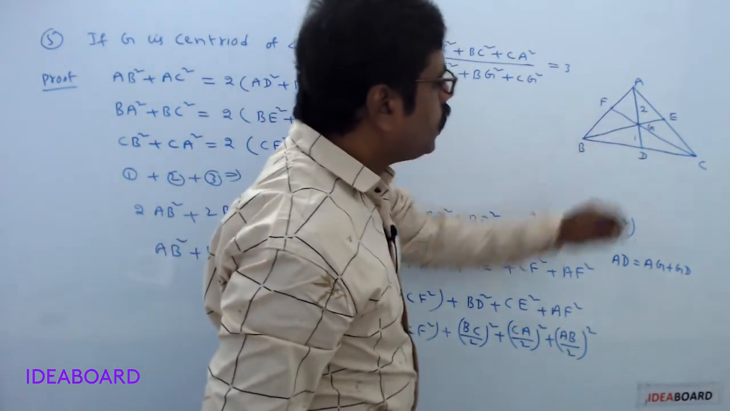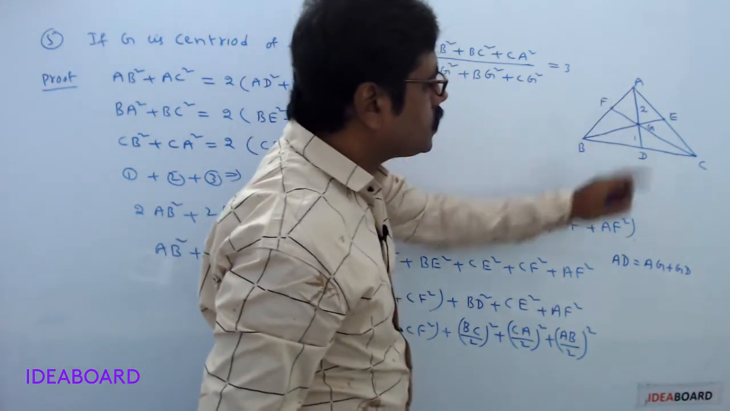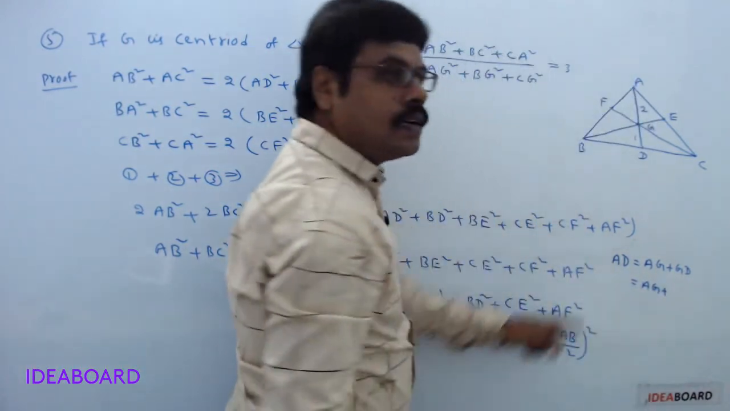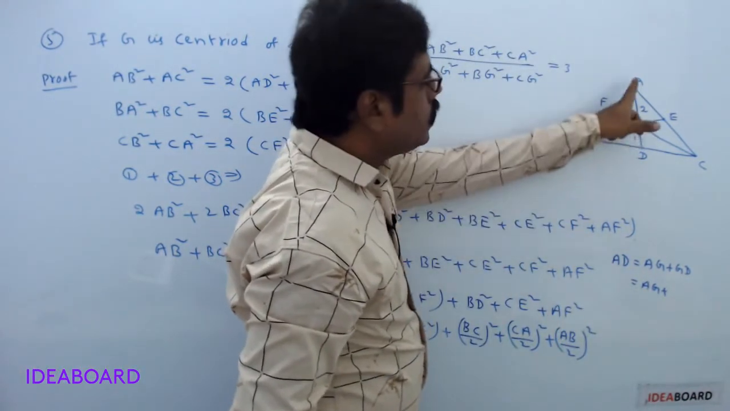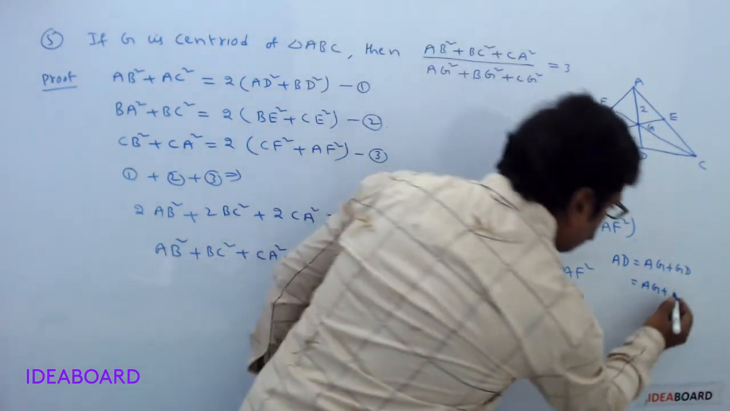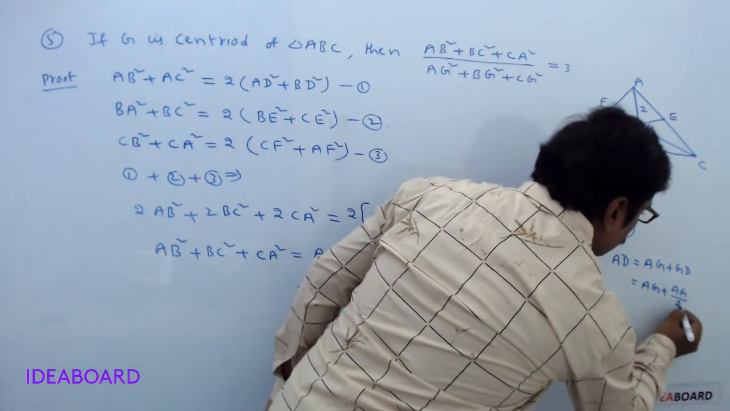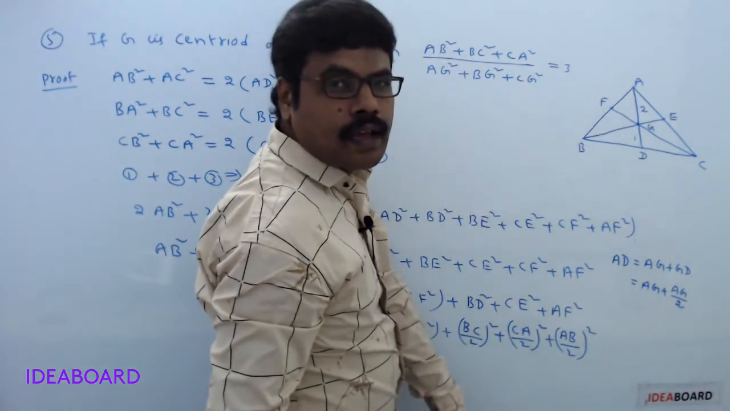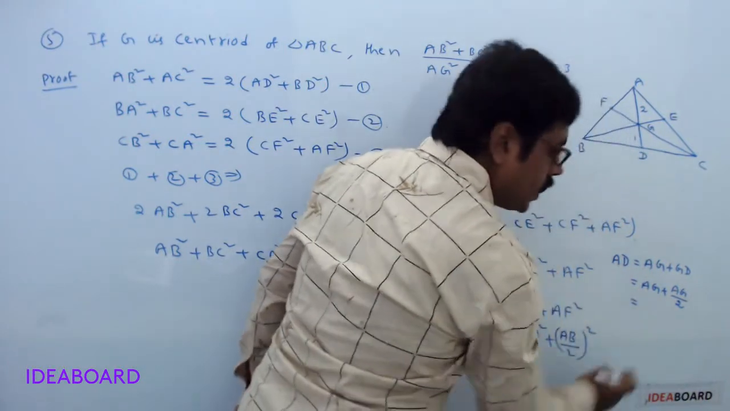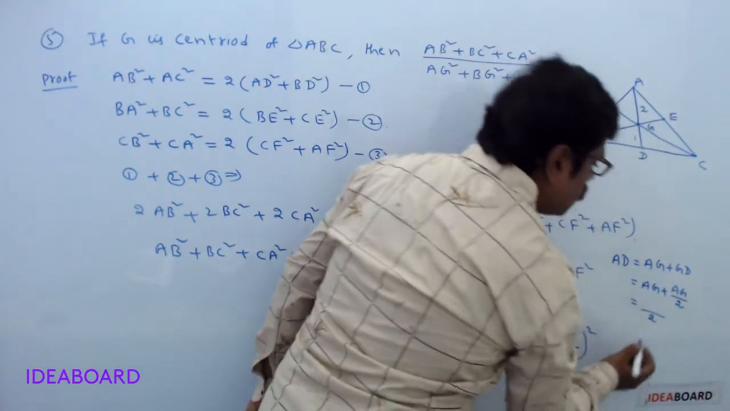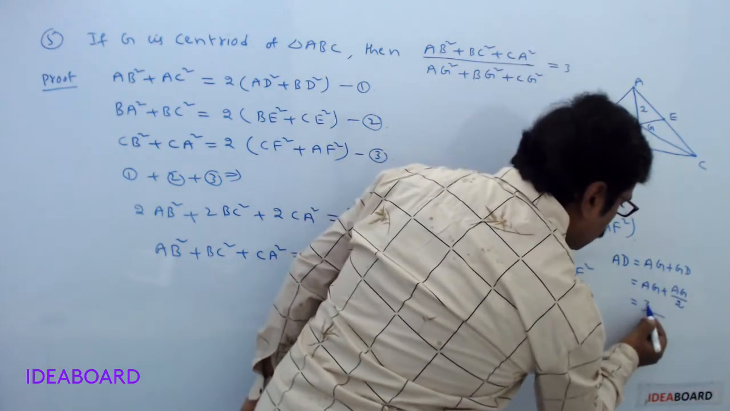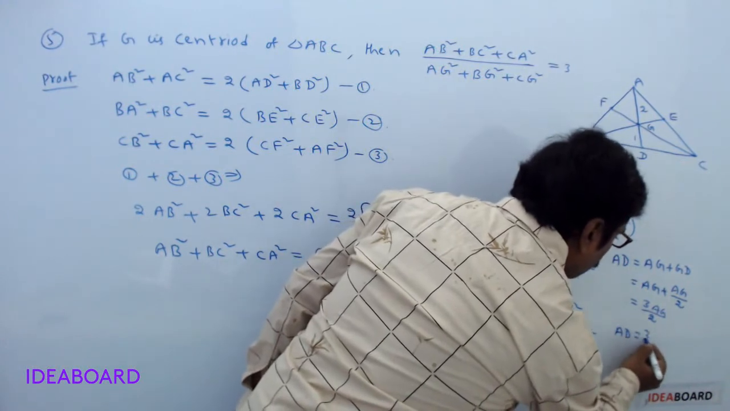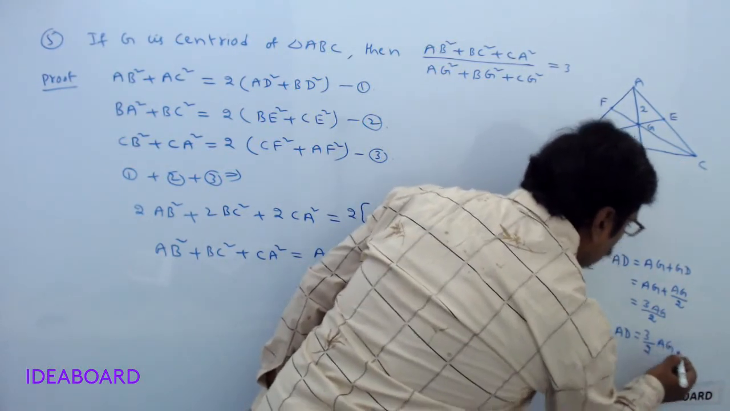From the diagram, AD can be taken as AG plus GD. Now GD can be taken as AG divided by 2, a half of the length of AG. The LCM is 2, so 2 into AG plus AG, this is 3 into AG. So therefore AD equals 3 by 2 into AG.